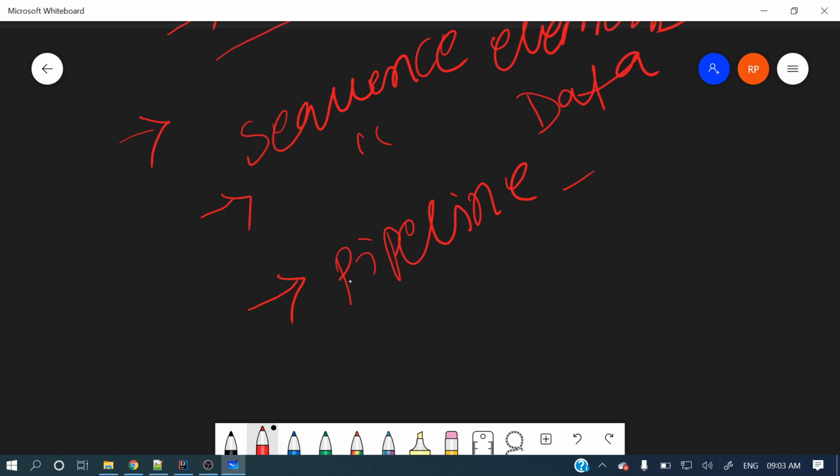In Java 8, lambdas got introduced and functional interfaces got introduced, right? To leverage those lambdas and to do different operations on collections, the streams API got introduced.